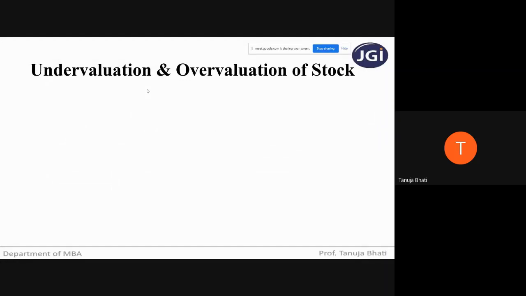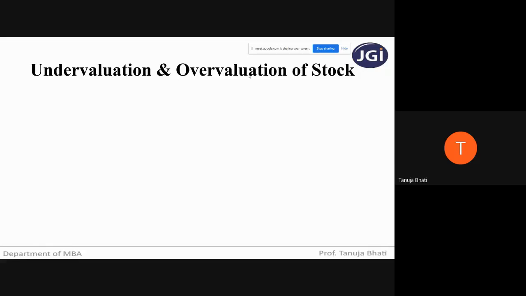Actually the stock value is 10,000, but while recording it in the P&L account, we have recorded 9,000. So it is undervalued. It is called undervaluation of stock when you are valuing the stock below its actual value.